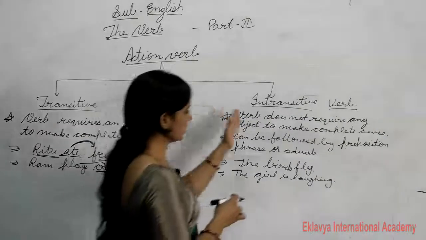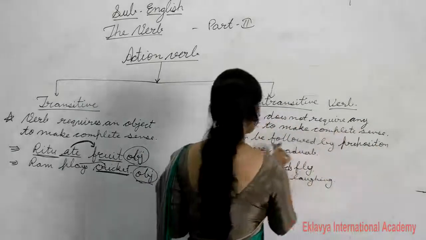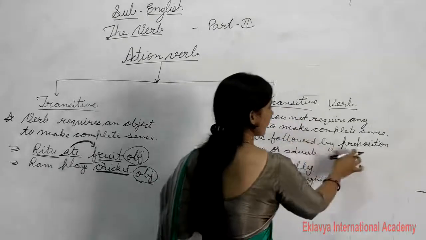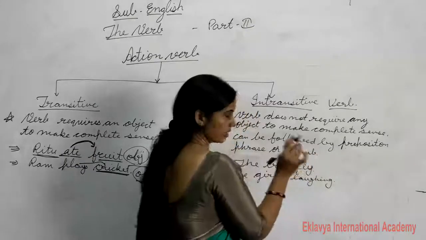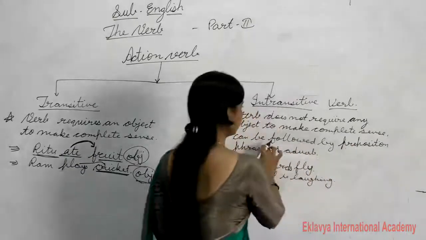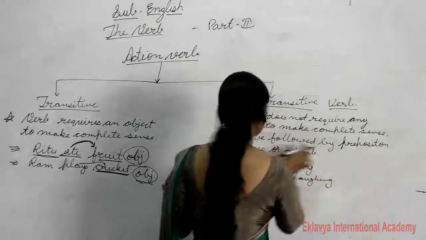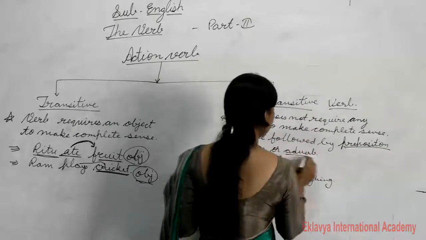But here the verb does not require any object to make complete sense, so it can be followed by something else. An intransitive verb can be followed by a preposition, phrase or adverb. Students, listen properly.